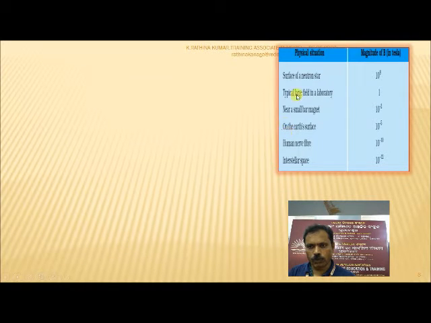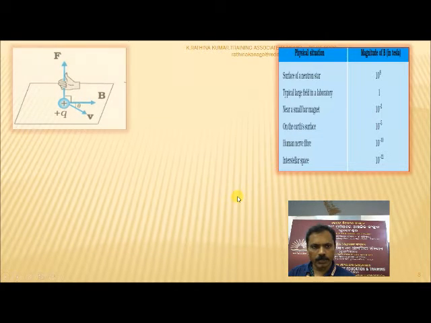This diagram shows the physical situations of the magnetic field, measured in Tesla. The surface of a neutron star is 10 to the power 8. A typical large field in the laboratory is 1 Tesla. Near a small bar magnet, 10 to the power minus 2. On the Earth's surface, 10 to the power minus 5. A human nerve fiber, 10 to the power minus 10. Interstellar space, 10 to the power minus 12. These are the values of the magnitude of the magnetic field in these cases.